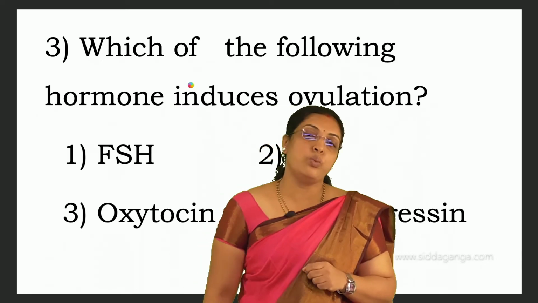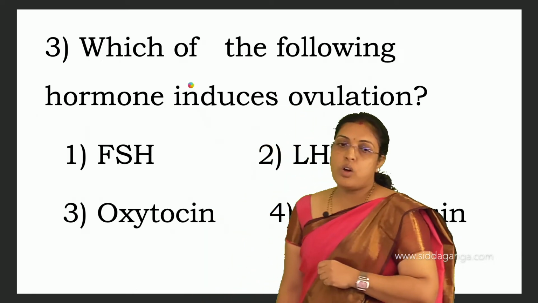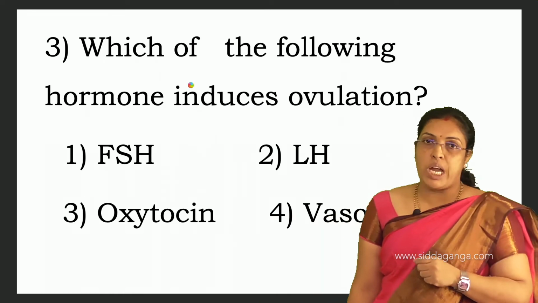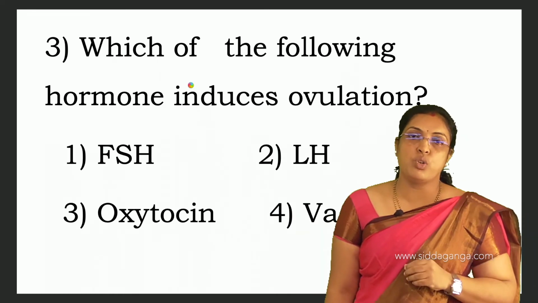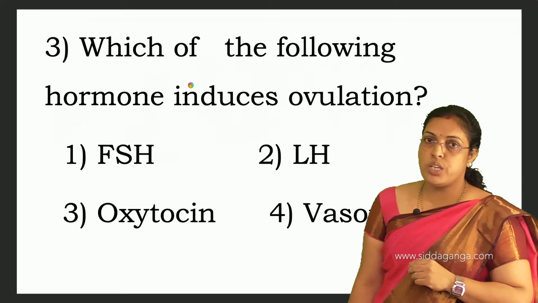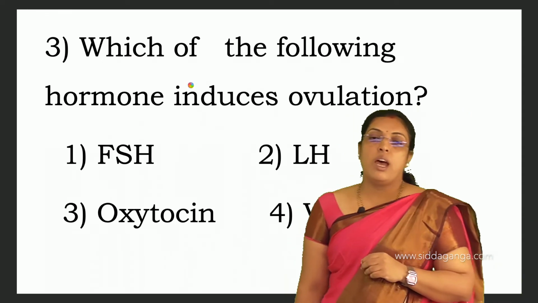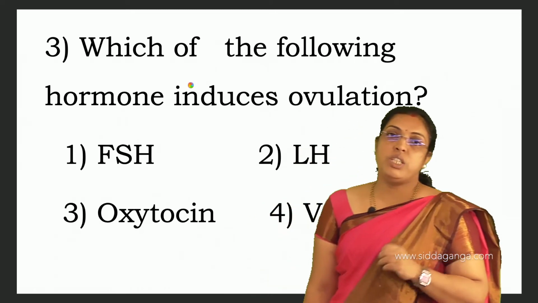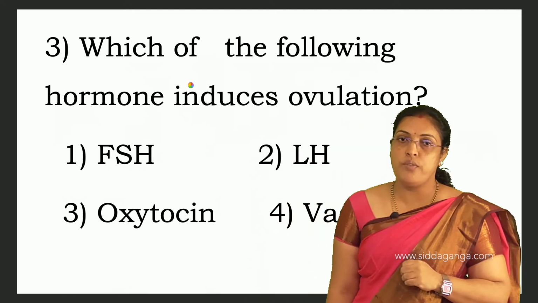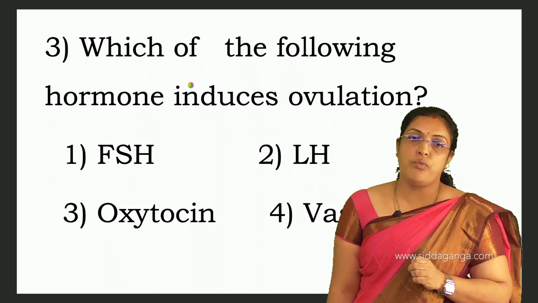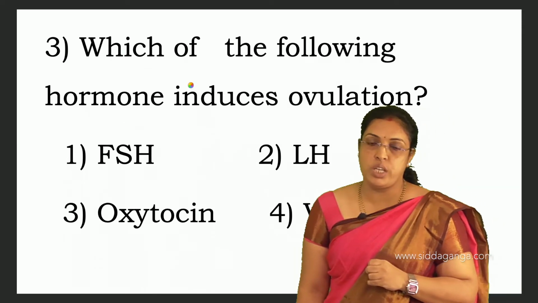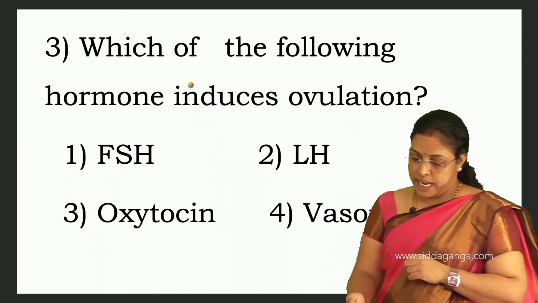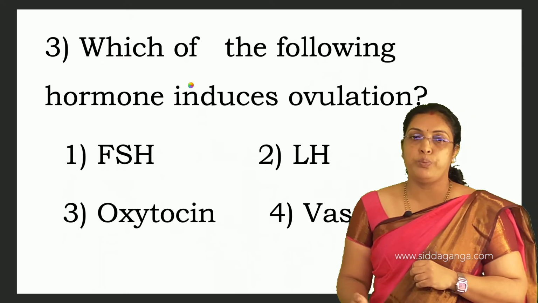Understood? Oxytocin mainly helps in childbirth by vigorous strong contraction of the myometrium of the uterus, and vasopressin is the antidiuretic hormone which controls concentration of urine. So, which of the following hormones induces ovulation? Second is the option, LH, luteinizing hormone.